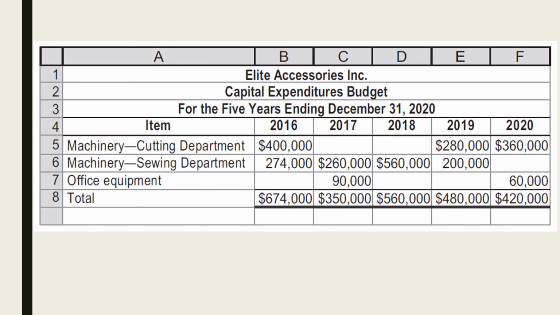This is the sample capital expenditures budget of Elite Accessories Inc., prepared for 5 years starting in the year 2016 and ending in 2020.